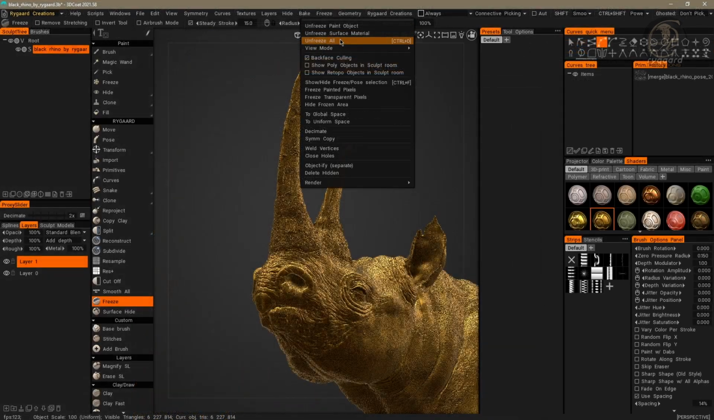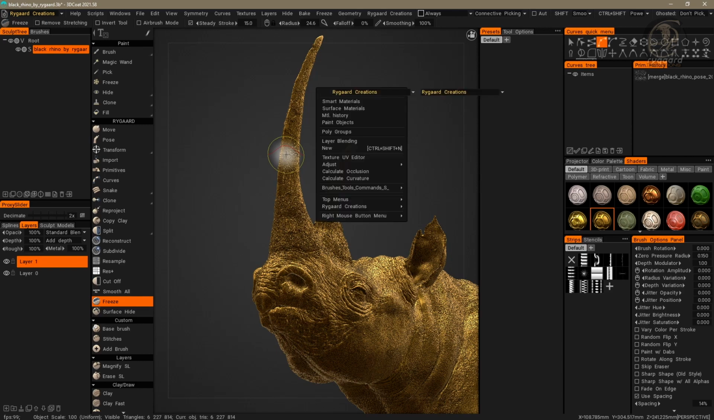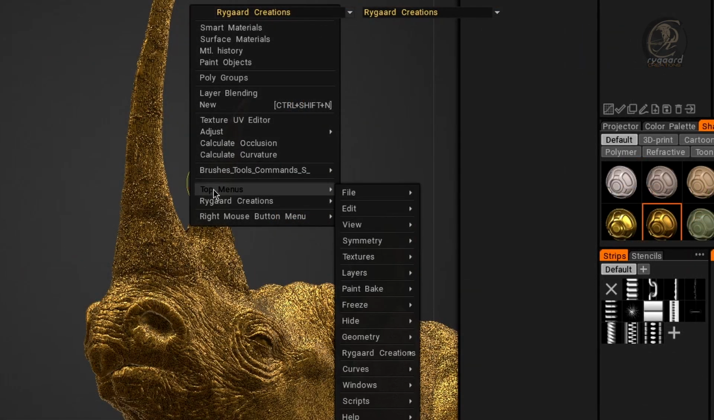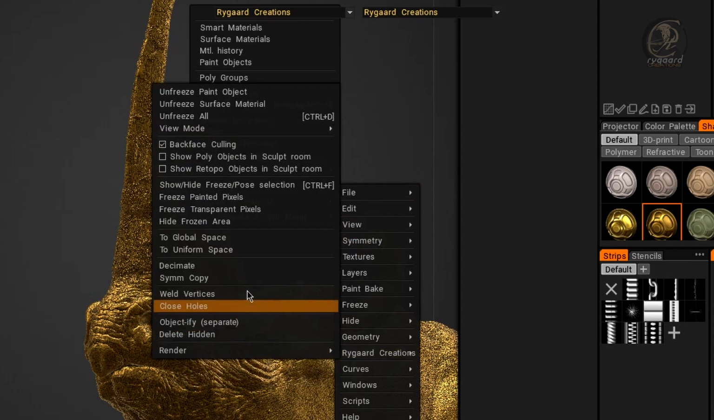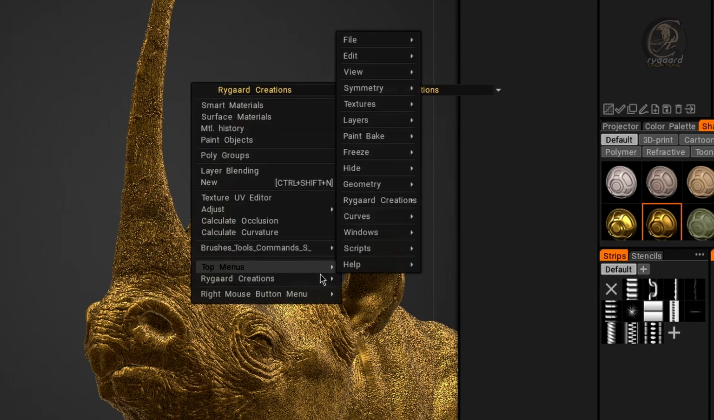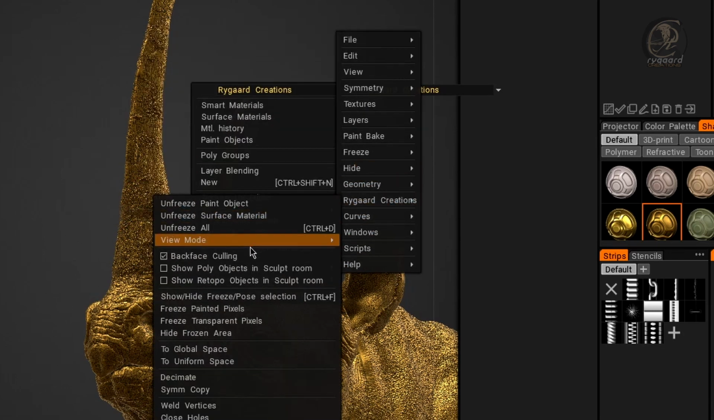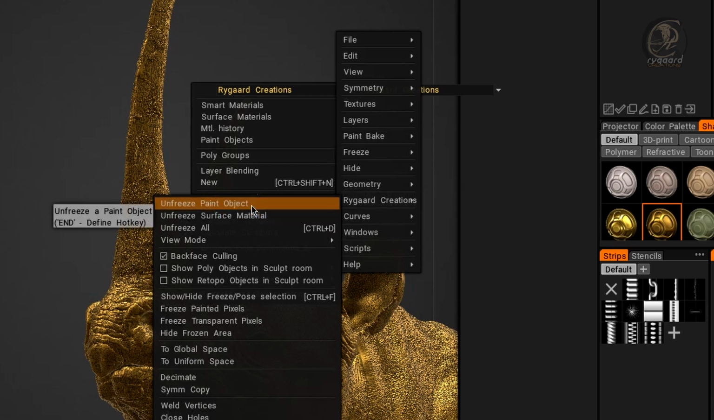Right. And when I click the right mouse button, enter the top menu's submenu and the Rygaard creation submenu. Oops. Again, here in Rygaard creations, I have also successfully added the three features: unfreeze paint object, unfreeze surface material, and unfreeze all, right? Right.